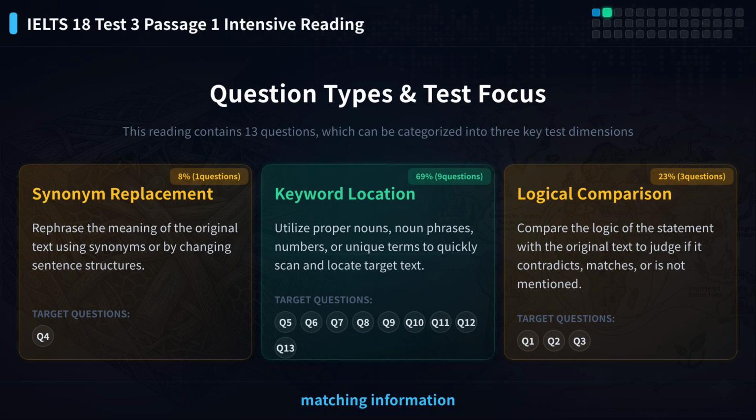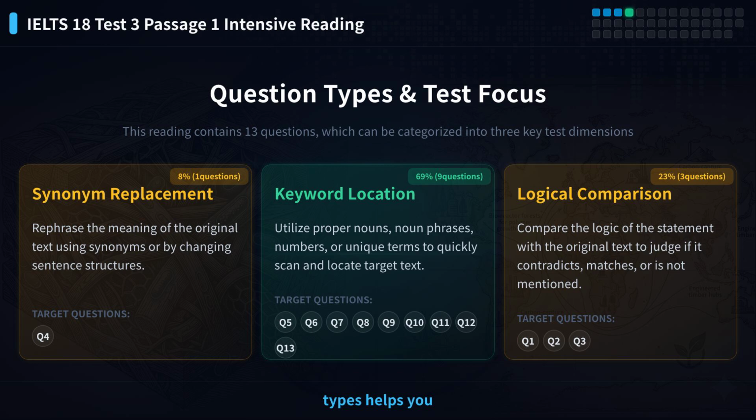The first 4 are matching information to paragraphs. Then 4 are summary completion. The last 5 are matching statements to people. We divide questions into 3 types: synonym replacement, logical comparison, and keyword location. The summary completion questions use keyword location.